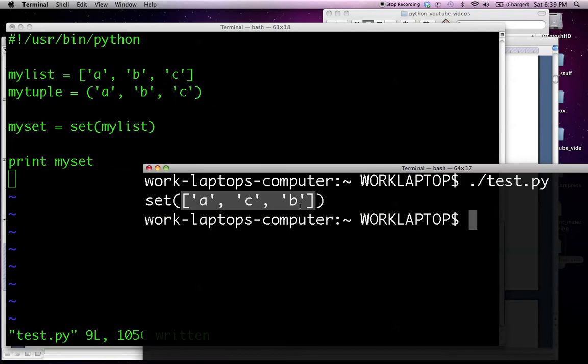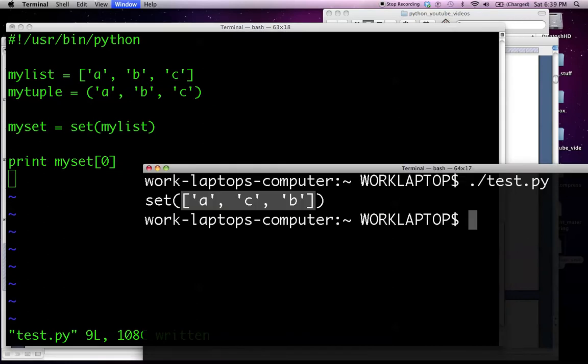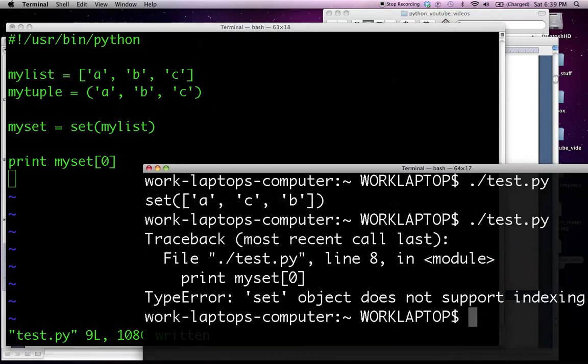Why would that be? Well, it's one of the characteristics of a set. A set does not have a guaranteed order, which of course means that we can't use a subscript with a set. If we tried to take subscript 0 of the set, Python would give us a problem. Set object does not support indexing. Why doesn't it support indexing? Well, it doesn't guarantee any sort of order. These elements could be reordered again if we added another element or two.